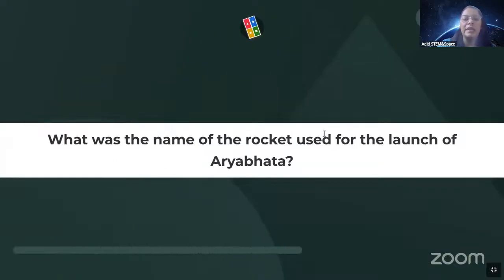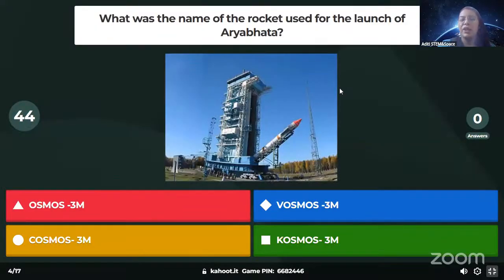What was the name of the rocket used for the launch of Aryabhata? Okay, so it was Cosmos. It's quite similar, so let's see how many of you can correctly guess this option. It's like a tongue twister right now, right? All of them sound quite similar.